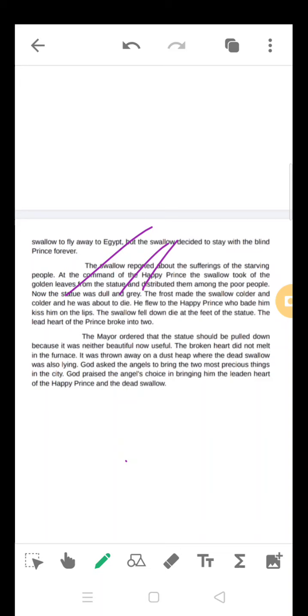The prince also said he could kiss him on the lip. The swallow understood that he was going to die, so he requested the prince, can I give a kiss on your hand? Because I am going to another place. The prince asked him, where are you going? The bird said, I am going to the kingdom of death because I am going to die very soon. The prince said, instead of kissing my hand, kiss me on my lips, because they had become very close to each other.